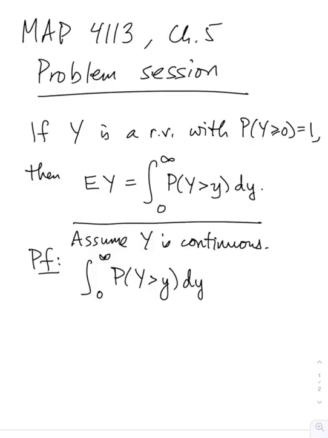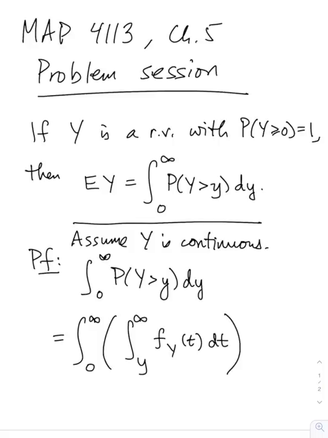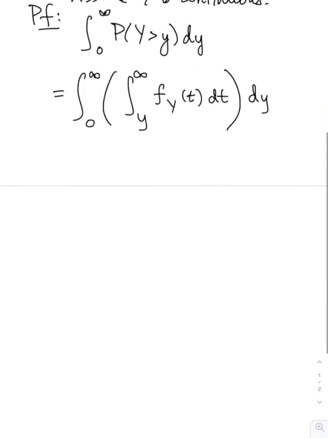But here, if Y is continuous, then that probability inside can be written as an integral. It would be the integral from y to infinity of the density of capital Y. Let's say we put a t here, f(t) dt. So that's the probability that capital Y is greater than y. And then we need to integrate that dy. Now if I get rid of those parentheses, then I just have a double integral.